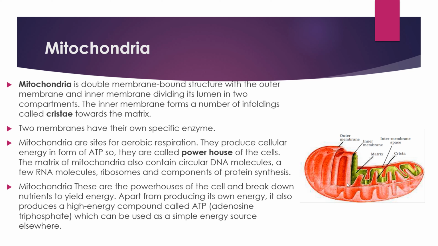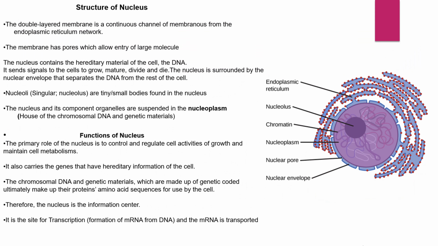Mitochondria, these are the powerhouse of the cell and break down the nutrients to yield energy. Apart from producing its own energy, it also produces a high energy compound called ATP, meaning adenosine triphosphate, which can be used as a simple energy source elsewhere.